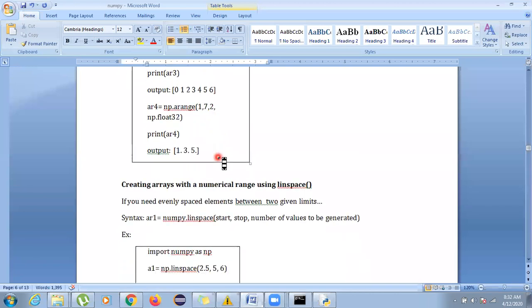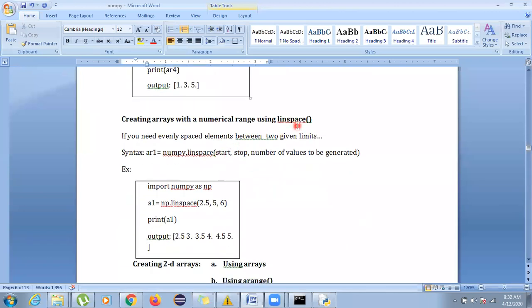In a similar way, you can create a numerical range using linspace. Now here also linspace, the pronunciation is like that, but there is no double E in the spelling.